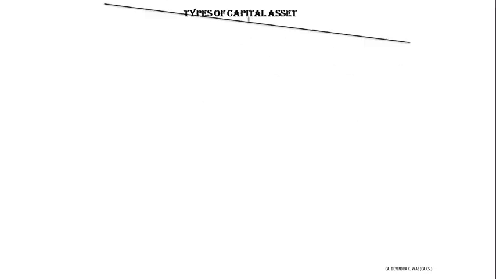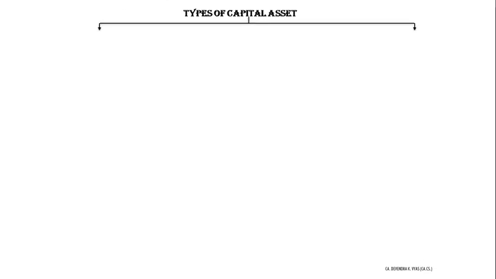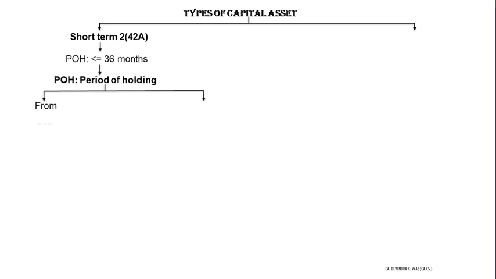First one short term, other long term. So if the period of holding of a capital asset is up to 36 months, then that asset is called as short term capital asset. And in case of transfer of a short term capital asset, the capital gain is called as short term capital gain.